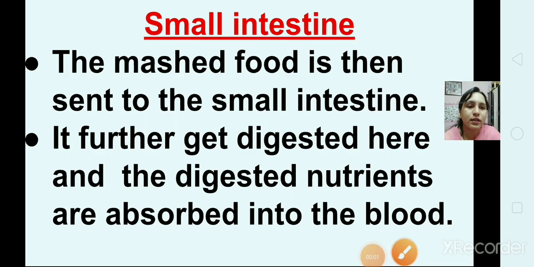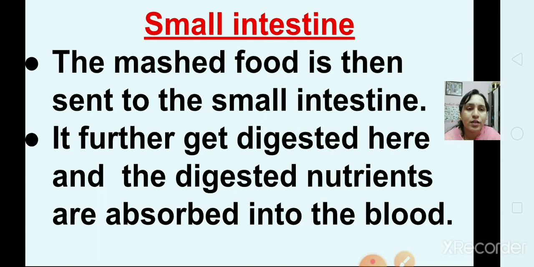Then about the small intestine. The mashed food is then sent to the small intestine. Here it is further digested, and the digested nutrients are absorbed into the blood.